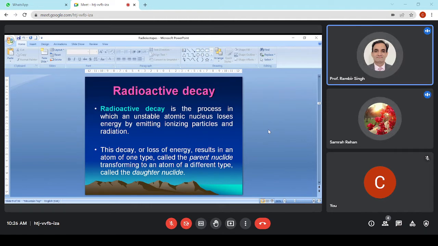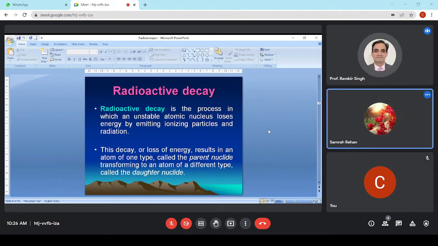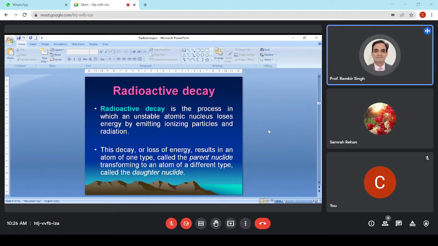When the energy is lost, we say it is a decay, and when it is lost in the form of radiation, it is called radioactive decay. It is a process in which an unstable atomic nucleus loses energy by emitting ionizing particles and radiation. It may be particle, it may be radiation. This decay results in an atom of one type, called the parent nuclei, transforming into an atom of another type, called the daughter nuclei.